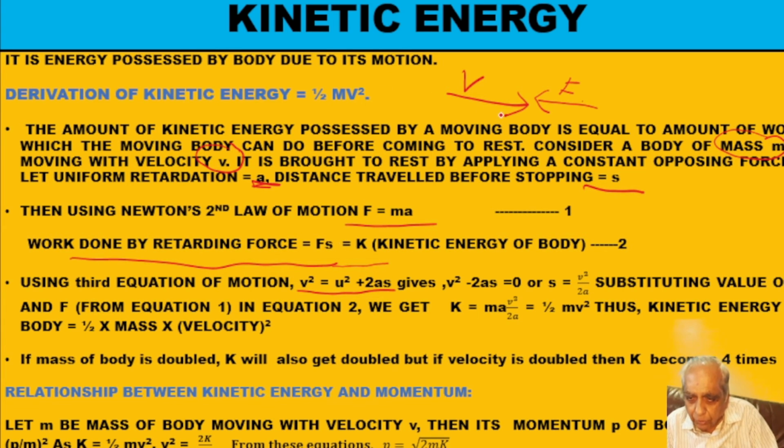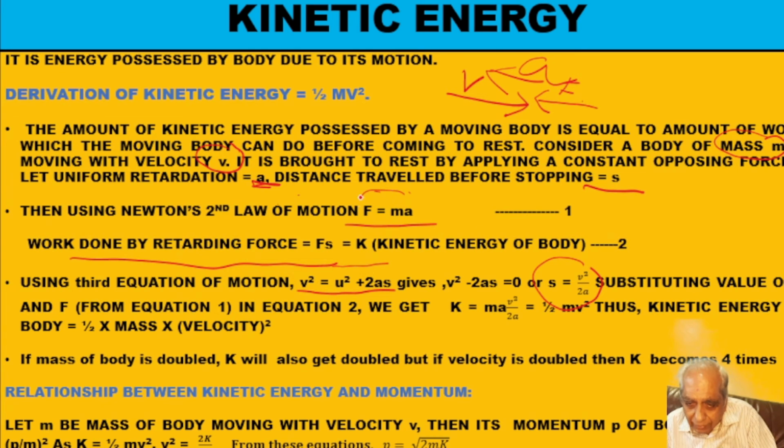The velocity is going on decreasing, so my a is in this direction. Acceleration is negative, so v square minus 2as is equal to 0. Then this will give me S is equal to v square upon 2a. So I have got the value of S.